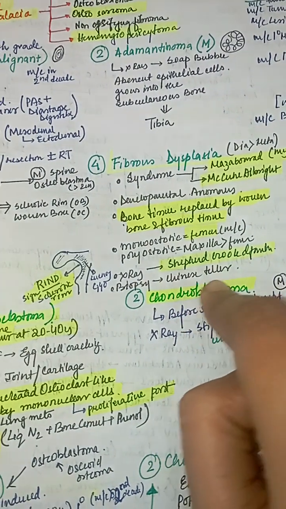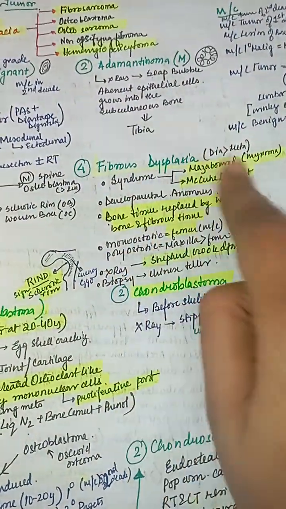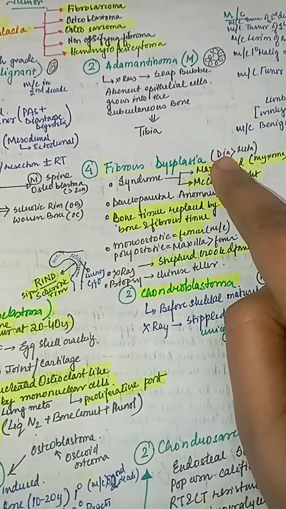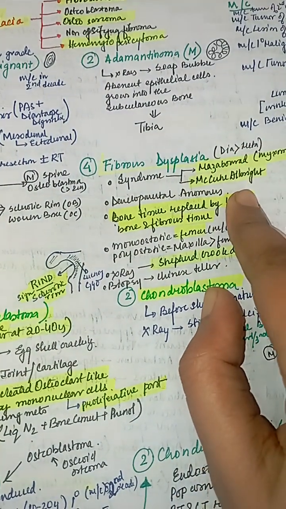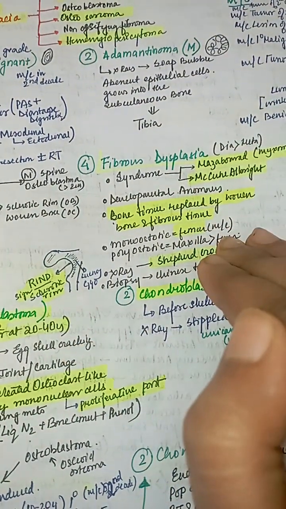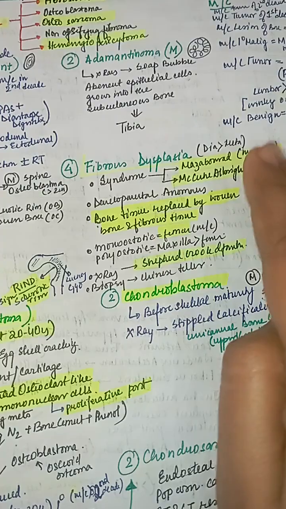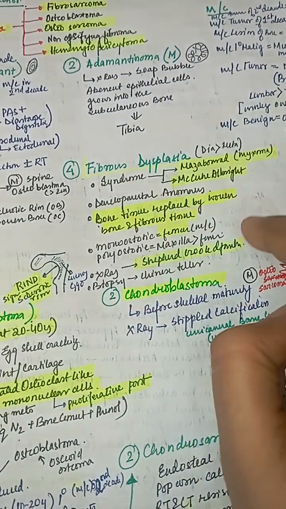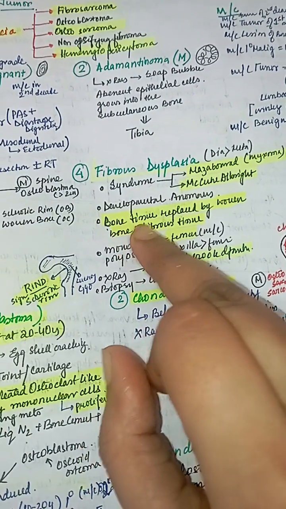In biopsy, it shows Chinese letter like appearance. So fibrous dysplasia is a benign tumor. It mostly occurs in the diaphysis rather than the metaphysis. It is associated with genetic syndromes, Mazabraud syndrome and McCune-Albright syndrome. Mazabraud syndrome is associated with myxoma, and McCune-Albright syndrome is associated with café-au-lait spots, precocious puberty and fibrous dysplasia.